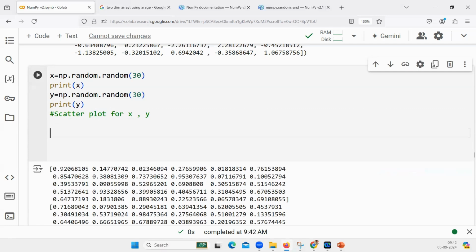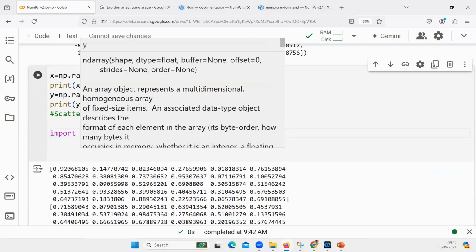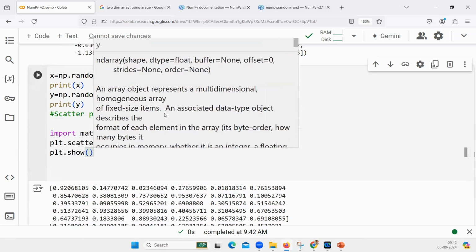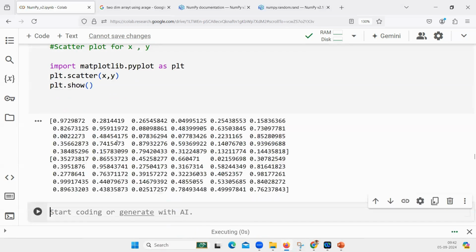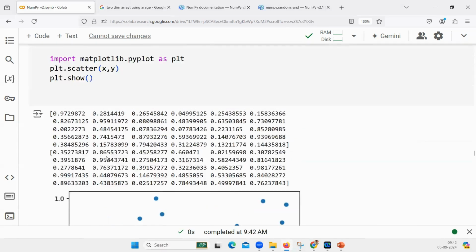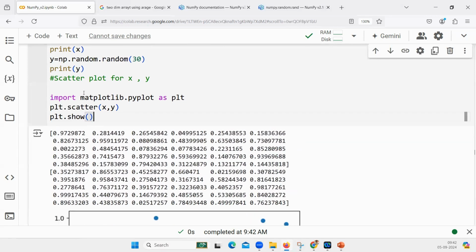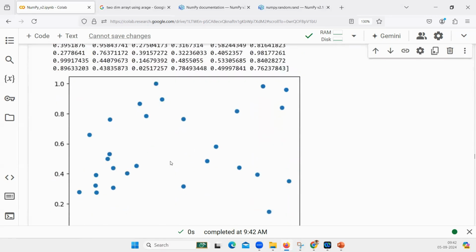For drawing the scatter plot, we need matplotlib. Import matplotlib, and then plot X, Y. So basically, I want to show a quick scatter plot. Now for this scatter plot, I do not really have any data. I will quickly simulate the data. In some cases, you will be quickly simulating the data and showing the output like this.